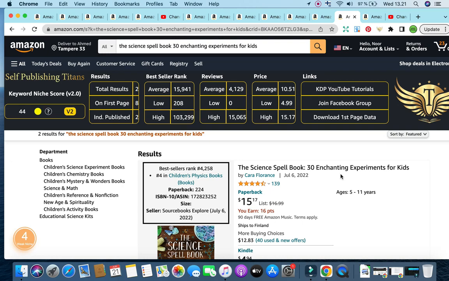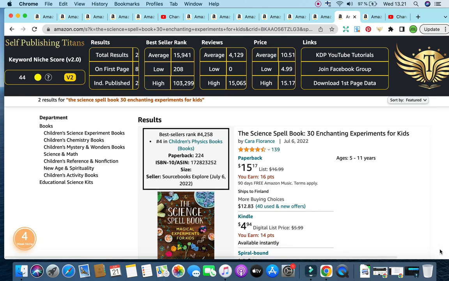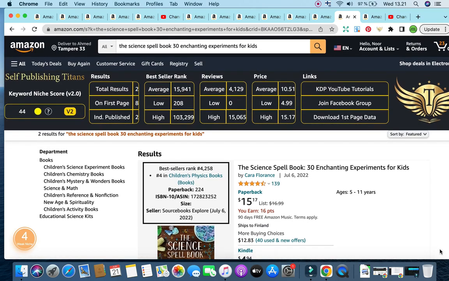So the science spell book, 30 enchanting experiments for kids, would be a great keyword. I would change it around a little bit, add in a different subtitle as well, so it wouldn't be looking like a copy paste of the same book that was published in July 2022 that you can see right over here. And take advantage of this wonderful niche with a beautiful bestseller rank and super low total results.